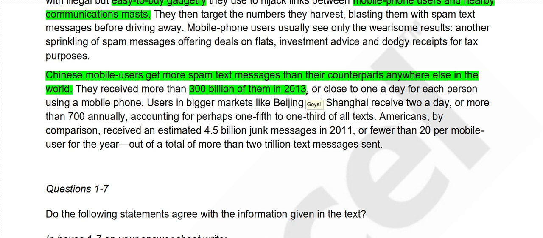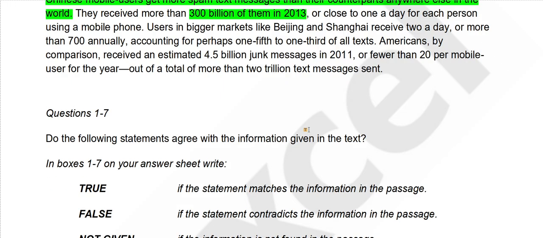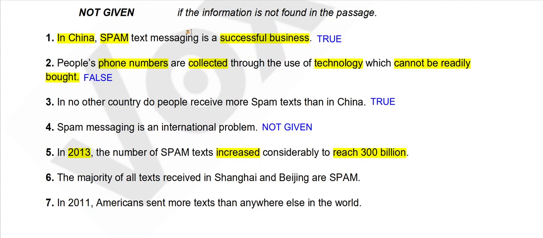But whether the number increased, decreased or remained the same, we don't know, as we have no information about 2012 or prior years. So we can't say whether the number increased, decreased or stayed the same. That's why the answer to this question should be not given.